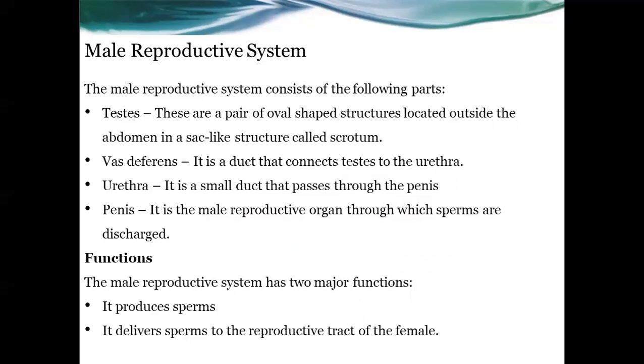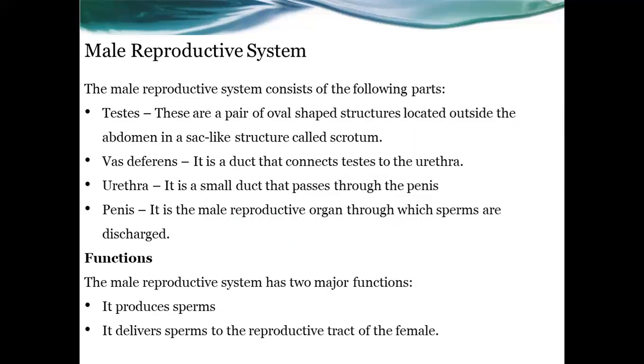Next is the vas deferens. Vas deferens is a duct that connects the testis to the urethra. And what is the urethra? The urethra is a small duct that passes through the penis. And the penis is the male reproductive organ through which sperms are discharged.